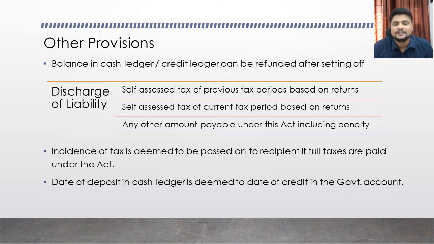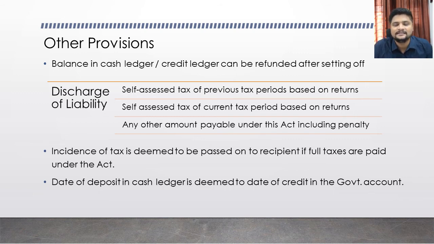That is how the discharge of liability can happen under GST law. Next one is incidence of taxes. Incidence of taxes is deemed to be passed on to the recipient if full taxes are paid. For example, if the supplier has collected the taxes from the recipient of supply, and if he has paid to the government duly, and he has filed his returns also, it is deemed that the incidence of taxes or the credit of that taxes is passed on to the recipient. That is what is provided under the section here.